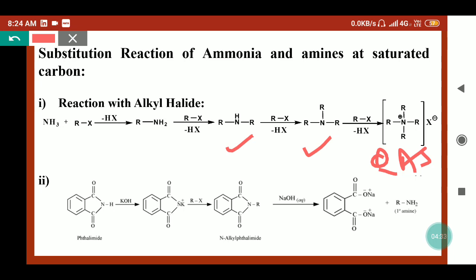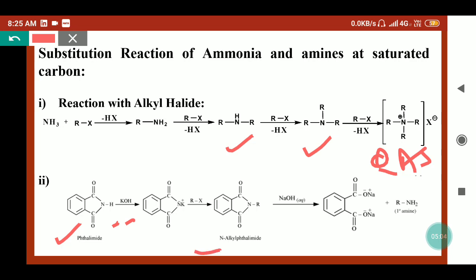Now coming to the other reaction where the alkyl halide can be converted into amines, this is known as the Gabriel phthalimide synthesis. This structure is for the phthalimide. So this phthalimide reacts in KOH media, then this hydrogen will be released with the OH ion, and here we will get the N-potassium phthalimide. This N-potassium phthalimide can be alkylated in the presence of alkyl halide, so it will release the potassium halide, and here the alkylation will occur on the nitrogen.